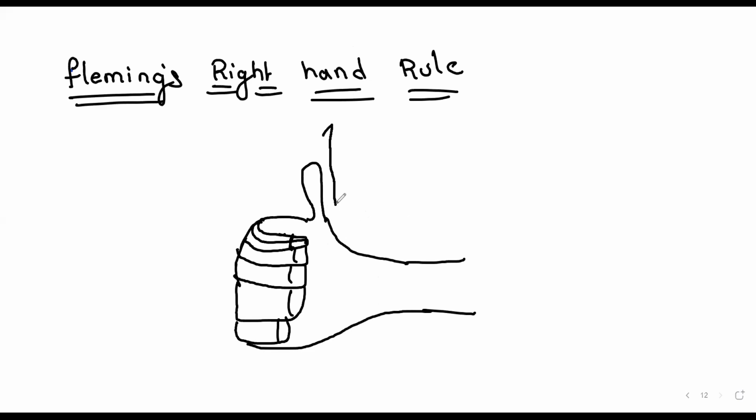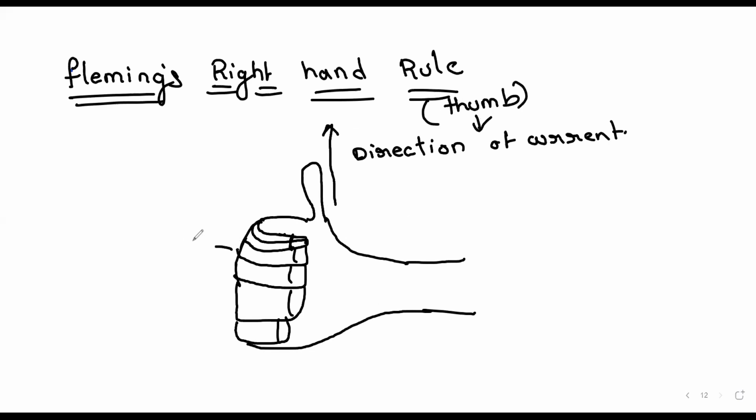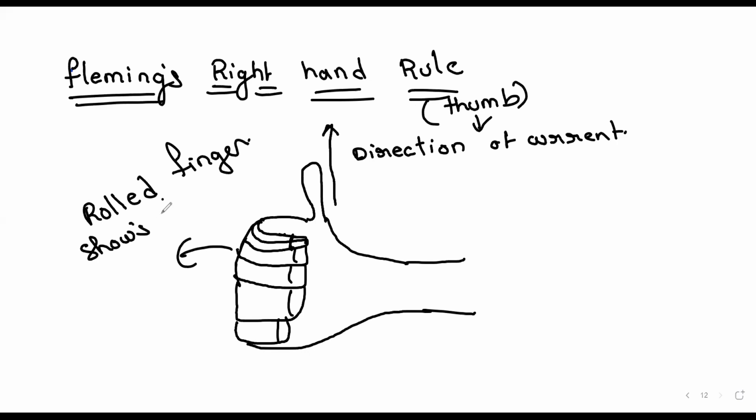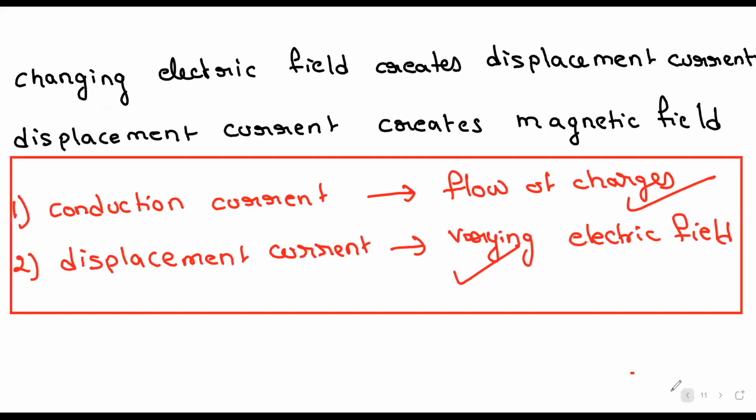The thumb shows the direction of current, and the rolled fingers show the direction of the magnetic field.